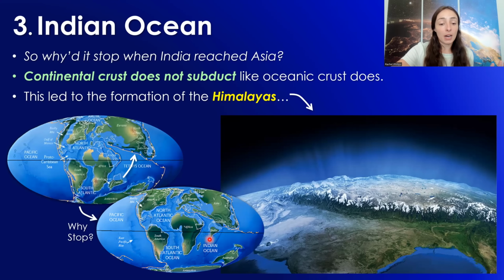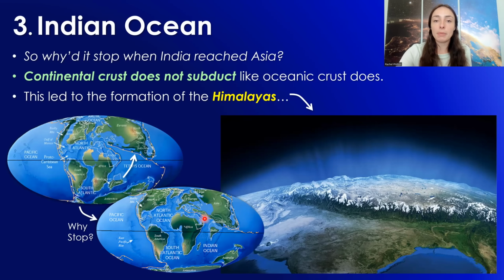And then behind the Indian continental landmass came the Indian Ocean, which was a whole different set of crust. So the difference between the Tethys Ocean and the Indian Ocean, to answer our previous question, is that the crust underneath it is completely different. It's new because it spread from that mid-ocean ridge behind it, whereas the Tethys Ocean crust that was there has been fully subducted under the Eurasian plate.